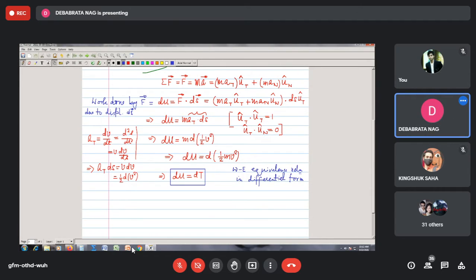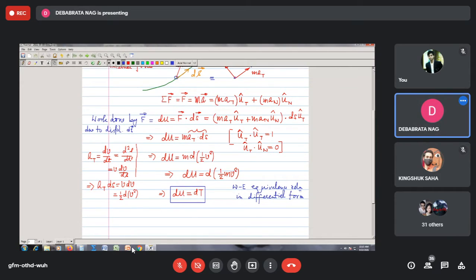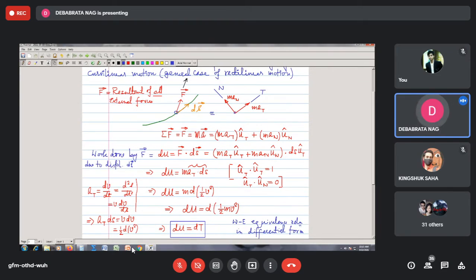So it is written in this way. Correct. Now once I say that this is our basic work energy equation, we would like to integrate this equation between two finite positions of the particle. So coming back to this figure, let us suppose this point on the curve is position 1, or we call this the initial position of the particle.